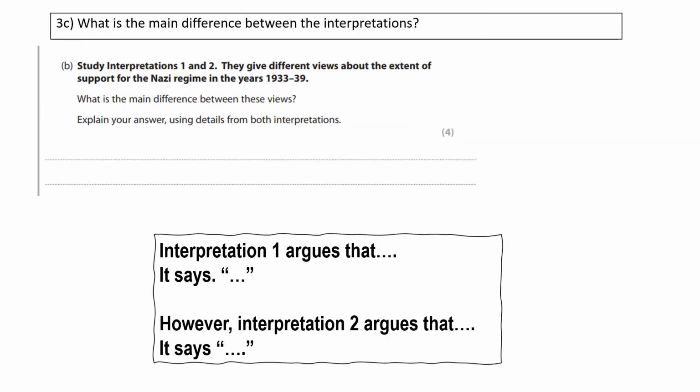Okay, every single student in the year group is going to get full marks on this question, because for this question you don't use own knowledge whatsoever, so it's just about learning your sentences. So question 3C asks you to identify the main difference between the 2 interpretations. So you're simply going to write, interpretation 1 argues that, and summarise it in your own words. It says, and you're going to quote. However, interpretation 2 argues that. It says. That's it. It's that simple, Year 11.